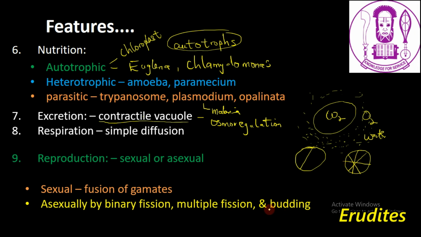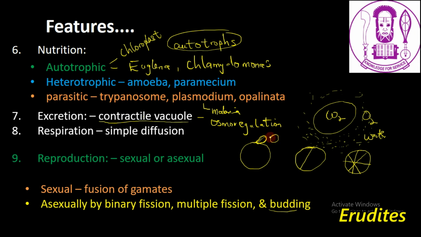Then also it can be by budding. How do we mean? Let's take for example, this is a protozoa. When this protozoa wants to undergo budding, a new outgrowth will protrude out of the cell, and this protrusion can detach from the parent cell and then form another organism.